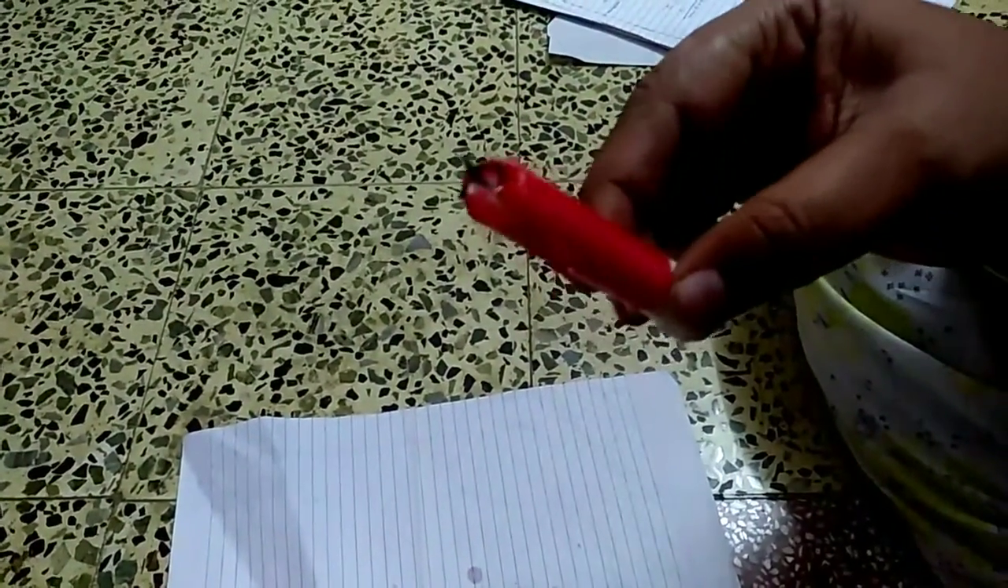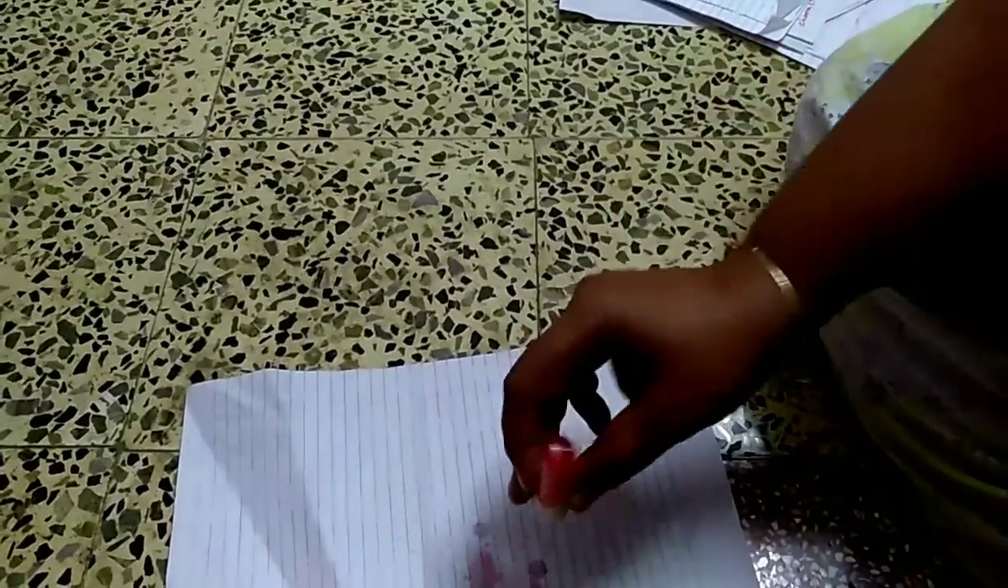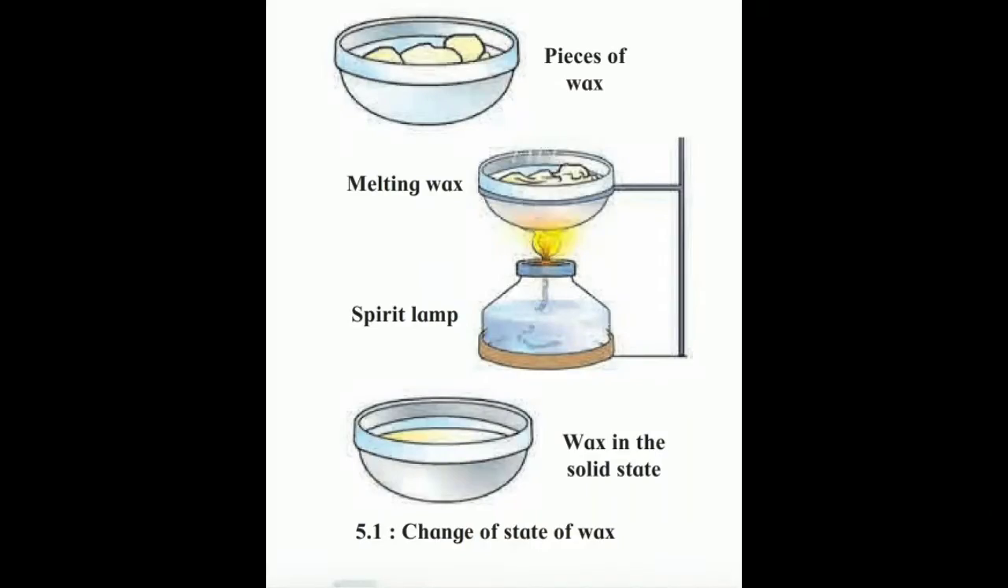If we blow out the candle, we see the flame of a candle. This flame is nothing but the gaseous state. See, in this picture, we can see the solid pieces of wax which are then heated with the help of a spirit lamp. On heating, the solid wax starts melting. So when this wax melts, it turns to liquid state.